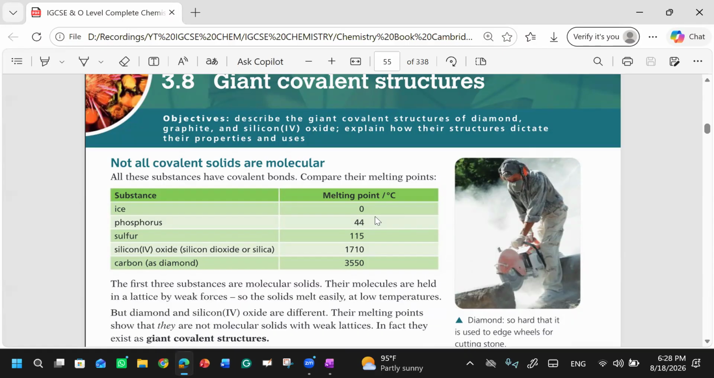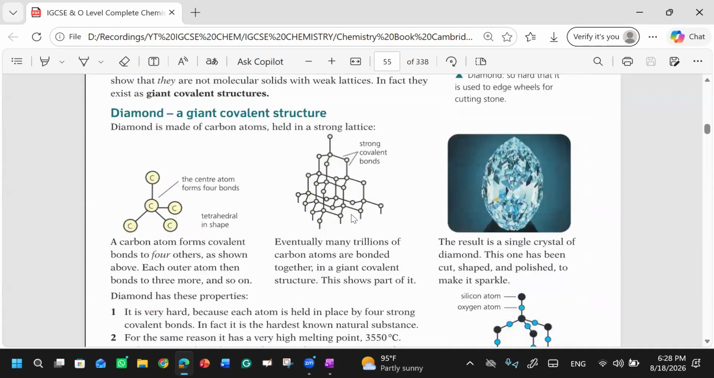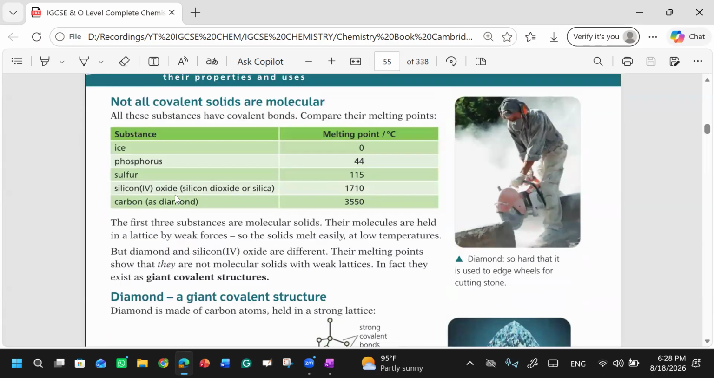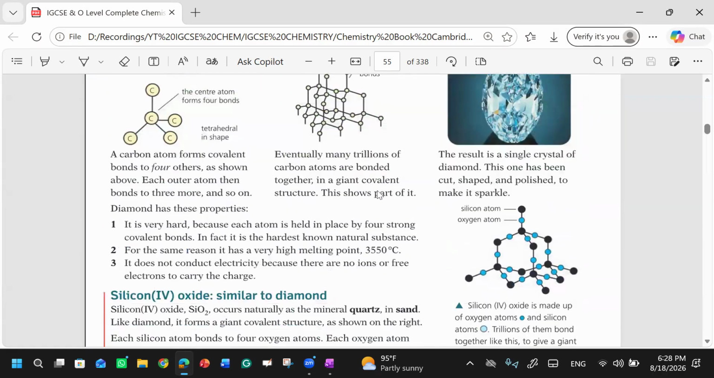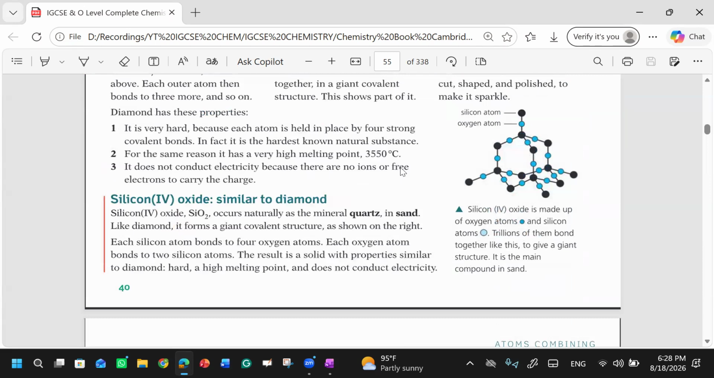Lattice means arrangement. You know the arrangement. This is weak in molecular solids. But in silicon dioxide and carbon, they have a strong lattice because they are made up of a giant structure. They have many atoms. That is why their melting points and boiling points are very high.